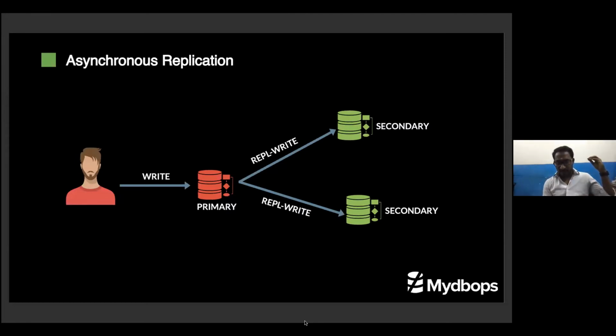Whenever you write anything to the database, it will go to the primary and asynchronously replicate to the secondary systems. In MongoDB, we don't have anything like a multi-master concept. Everything is a single master. All writes will be accepted by only one node, which is called the primary. The primary has the responsibility to replicate the data to the secondary nodes.